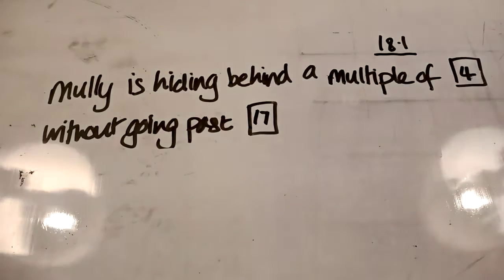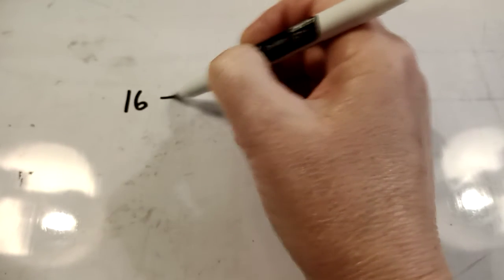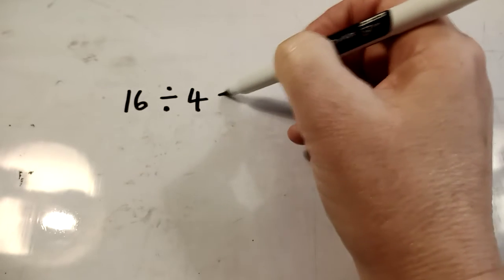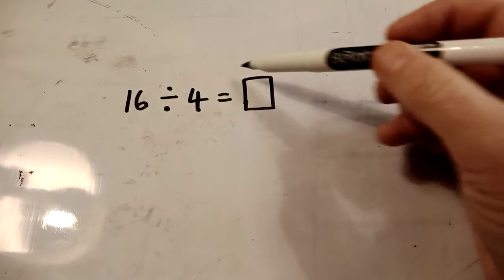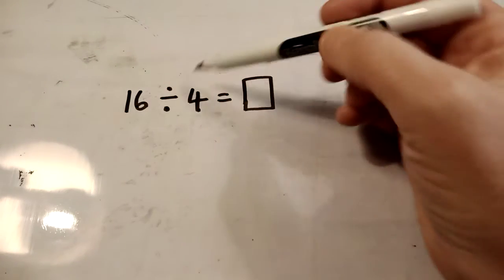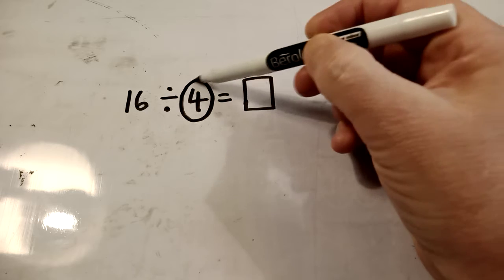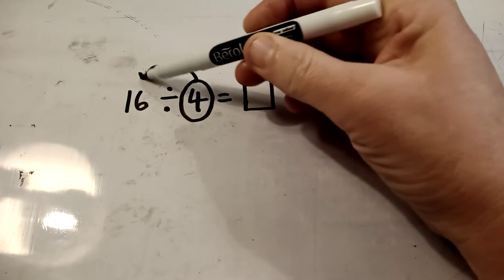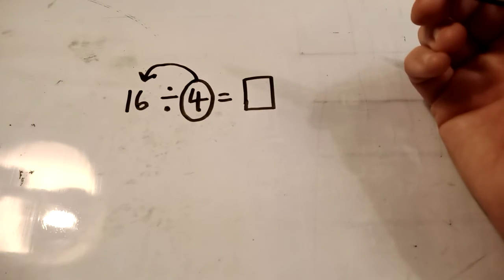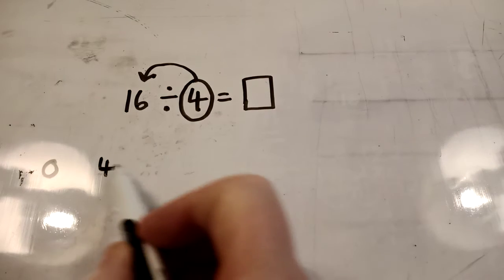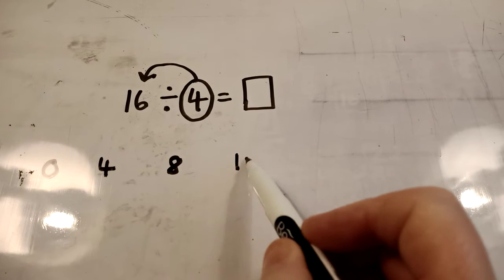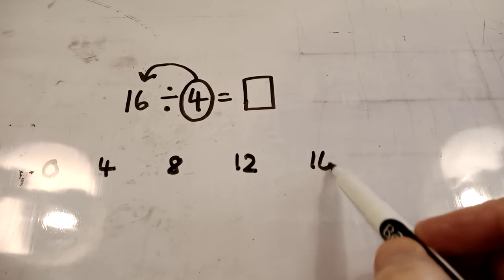If you're on click 9, they ask that question in a slightly different way. They start to do something like this. They say 16 divided by 4 equals. And they start presenting that sum like this. And we're getting used to looking at that and asking ourselves, well, it's 4. How many 4s fit into 16? And to help us with that, we skip count in 4s. 0, 4, 8, 12, bingo, 16.